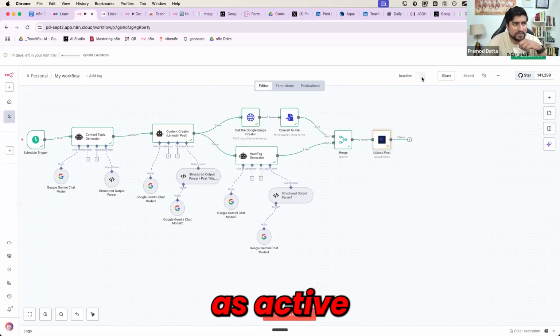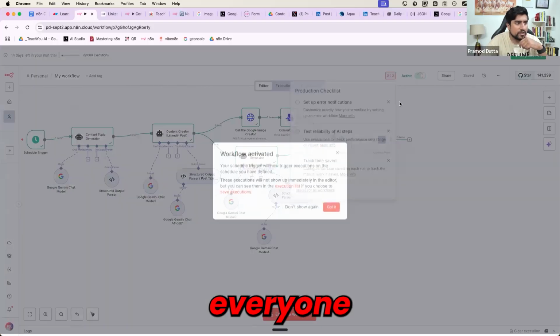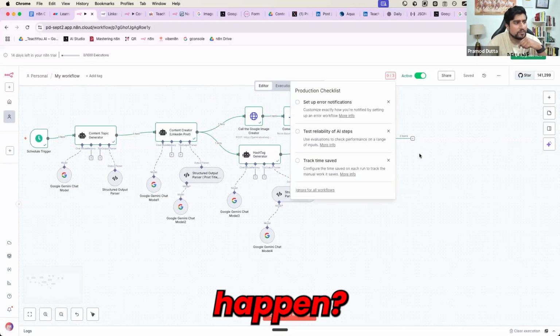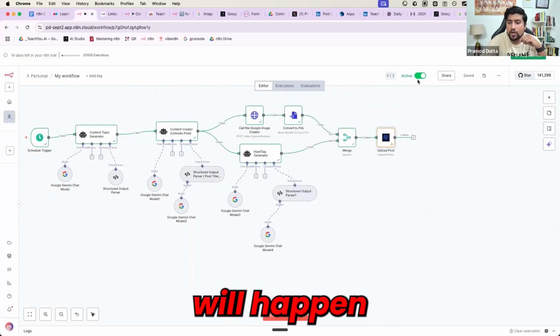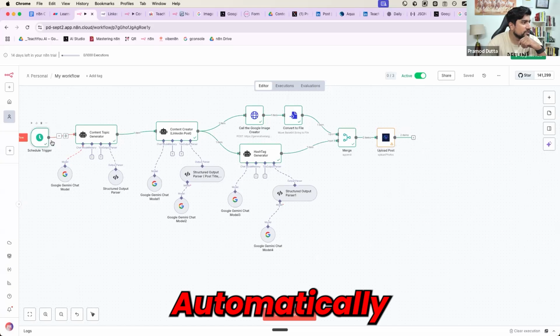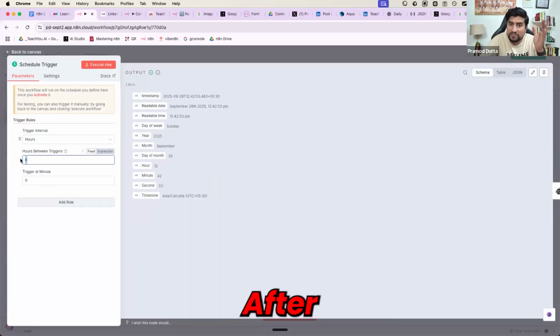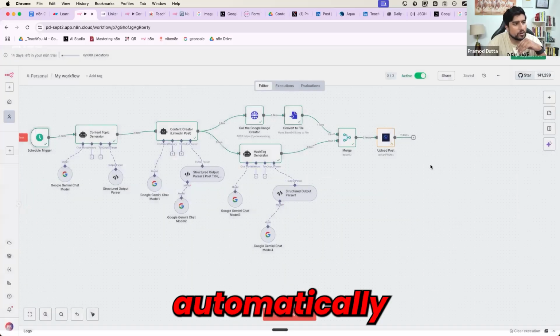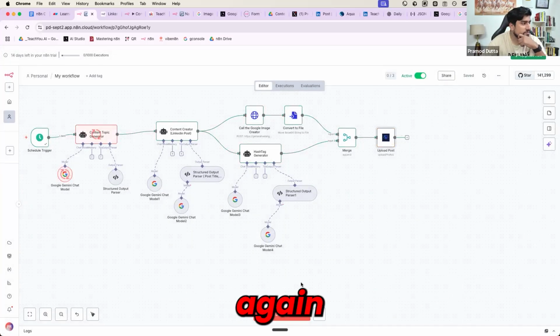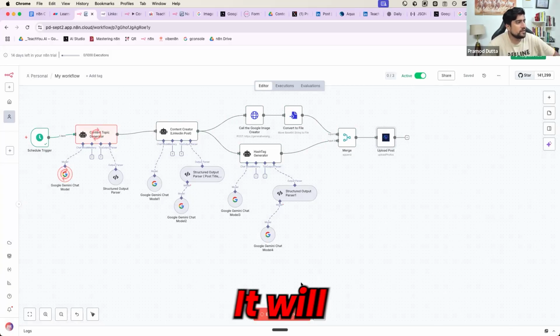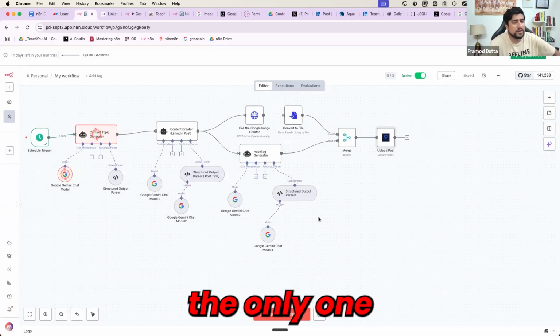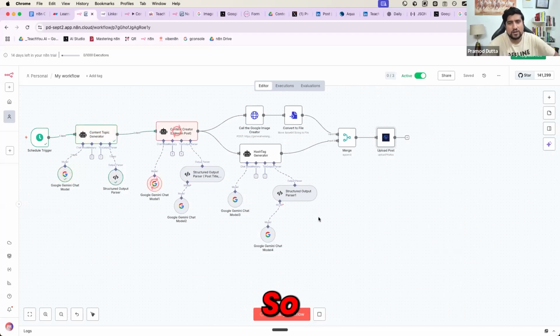So if you mark this as active, everyone, what will happen? Automatically this will start after 6 hours. After 6 hours, it will start automatically. Automatically it will generate content. Automatically it will post. So if you run it again, it will again generate the content. By the way, only one post is allowed by Twitter and LinkedIn. So that's the problem. But again, it will not post it again.